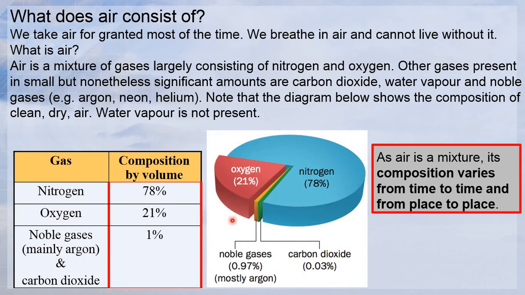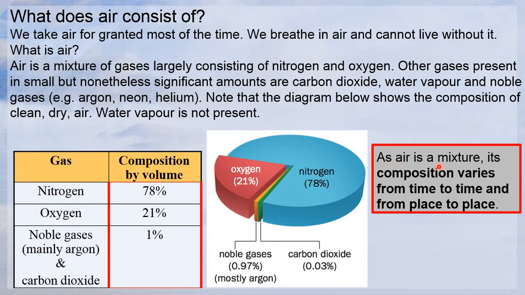You can also show this in a pie chart. The blue color here, the biggest one, is nitrogen, followed by the second largest, oxygen, and then the second smallest will be the noble gases, which is mainly argon. The smallest one will be the carbon dioxide, 0.03%.